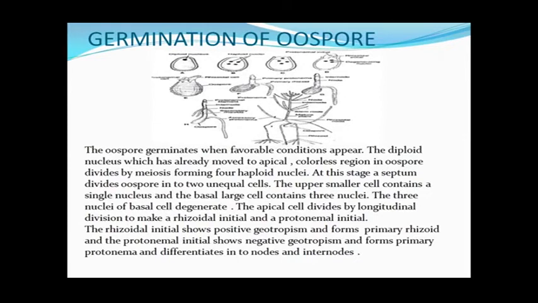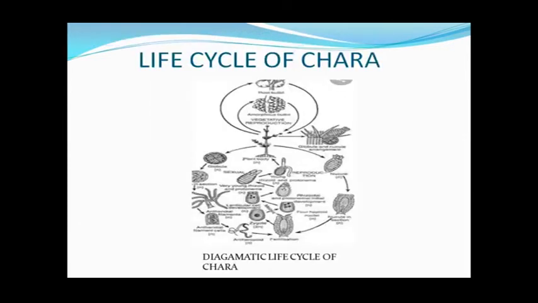Next we come to the diagrammatic structure of the life cycle. The life cycle in Chara is haplontic type. Haplontic type of life cycle is the cycle where most of the stages are haploid, and only the zygote or the oospore is the diploid stage, which is only for a limited time. Here you can see the diagrams. If the question is asked about the diagrammatic life cycle, you have to draw the life cycle with diagrams in this way.